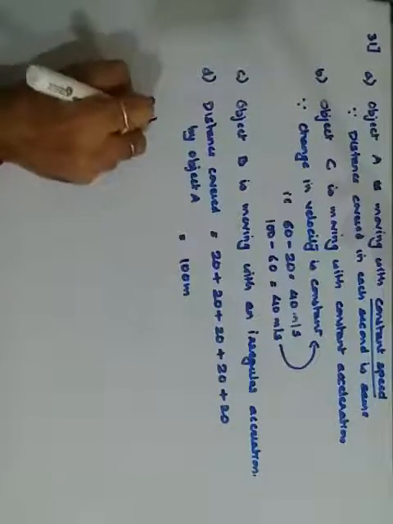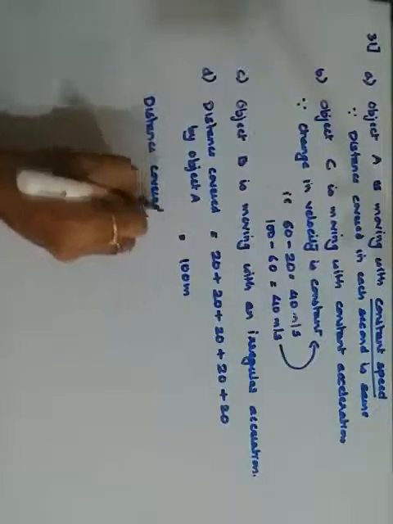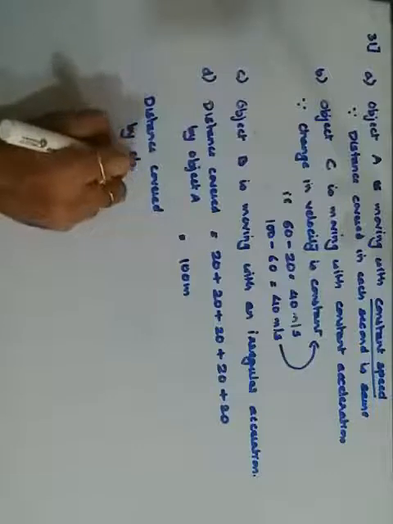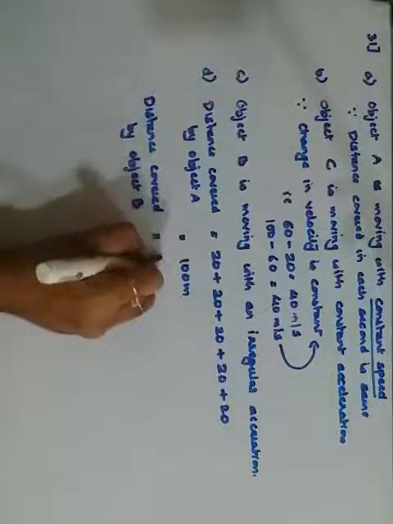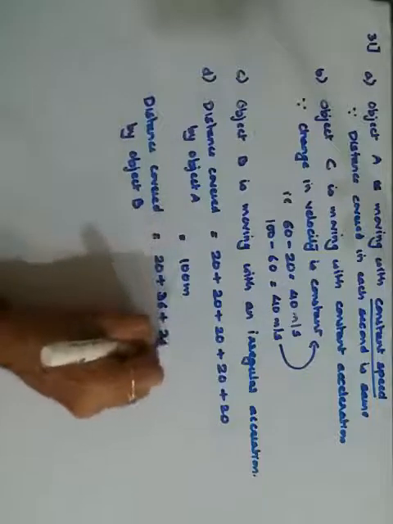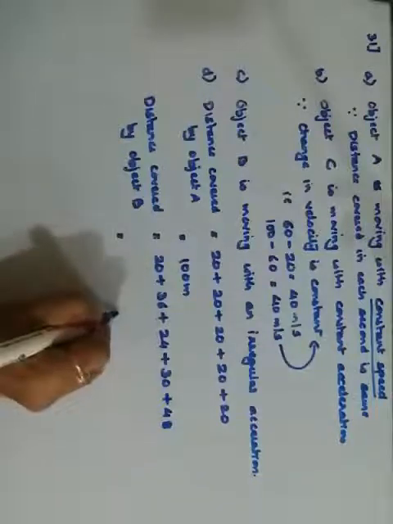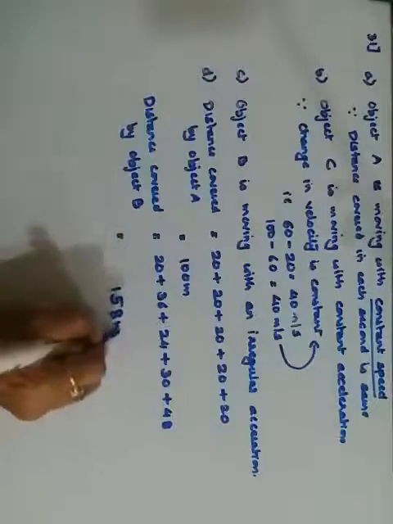Second, the distance covered by object B will be the addition of all the distances, that is 10, 36, 24, 30 and 48, which gives me 158 meters.